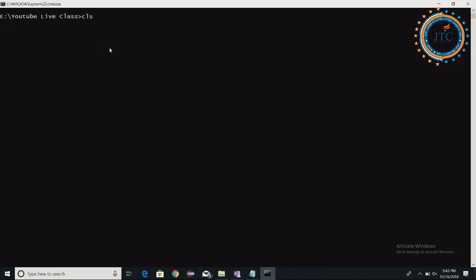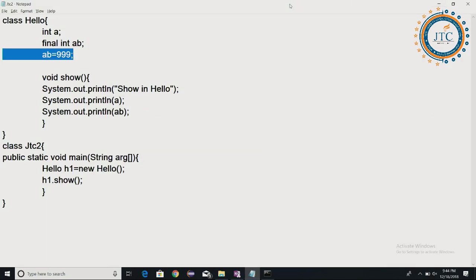I am doing the compilation here. See, there is some problem. It is giving "identifier expected", meaning no identifier has been given. Okay, so let's comment it out. Understand one point here: we should not do the assignment like this.